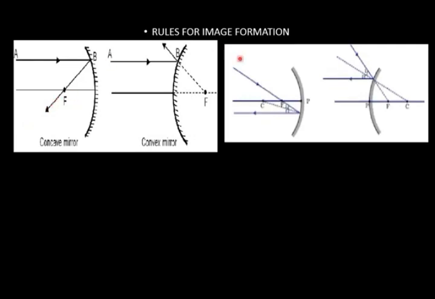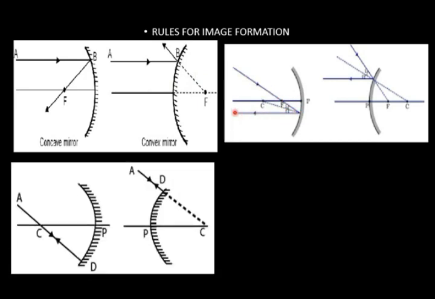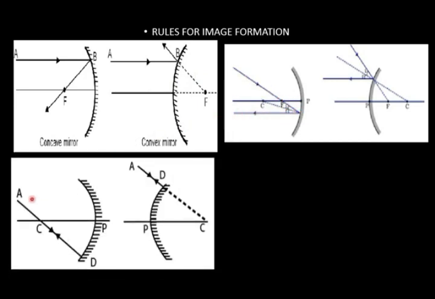Second, if a ray of light coming from the focus, after reflection becomes parallel to the principal axis. Third, a ray of light coming from the center of curvature, after reflection will return back in the same path.